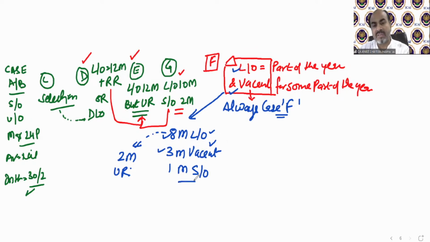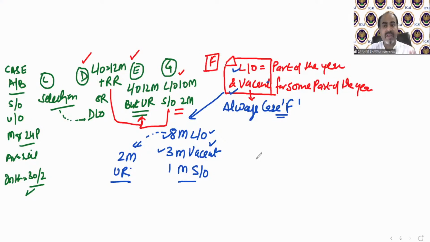The treatment of this self-occupied and unrealized rent will only be done as per case number F provision. So if these two conditions are fulfilled, let out and vacant, then the case will be solved as per case number F. Whether it has been self-occupied also, whether there is some unrealized rent also, it does not matter.